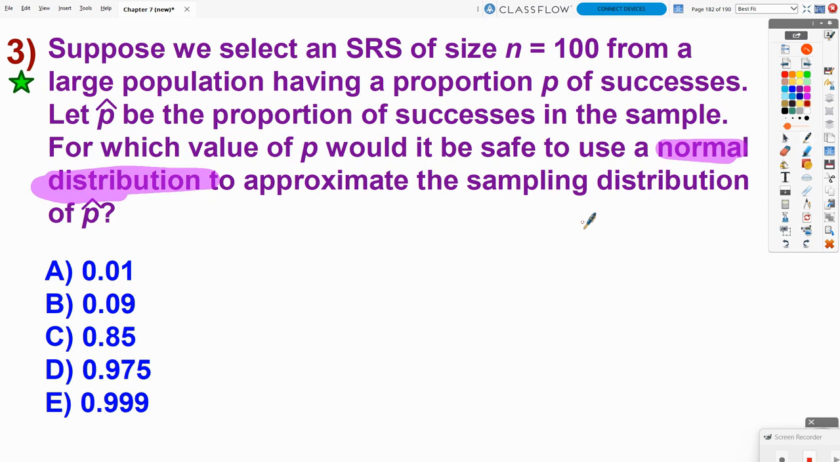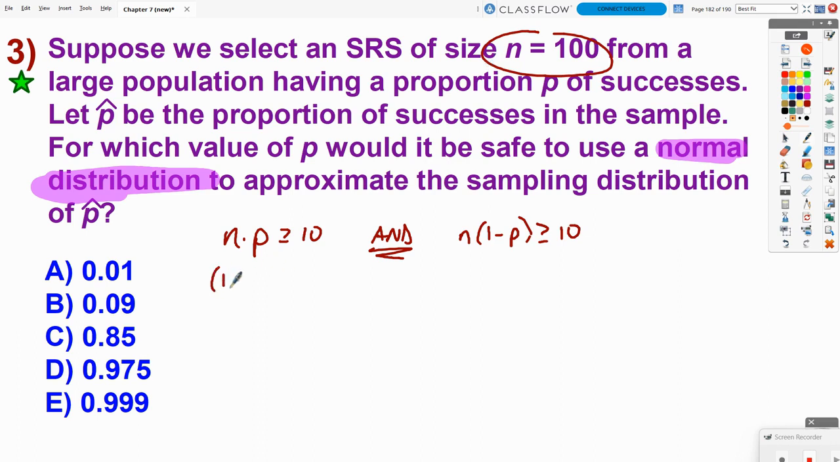So this is making me think of the shape condition, where n times p had to be greater than or equal to 10, and n times 1 minus p would also have to be greater than or equal to 10. And they give me a sample size to work with up here, that n equals 100. So let's solve for p in both of these situations, and let's see what values of p would work.